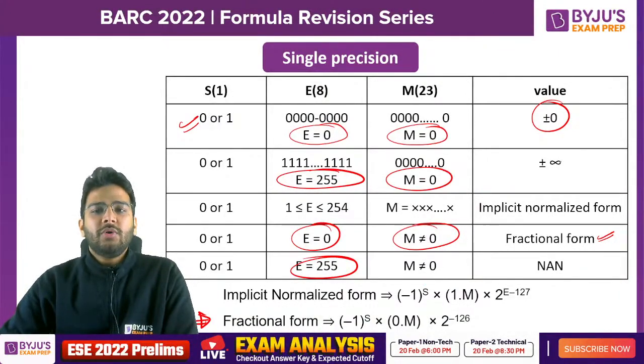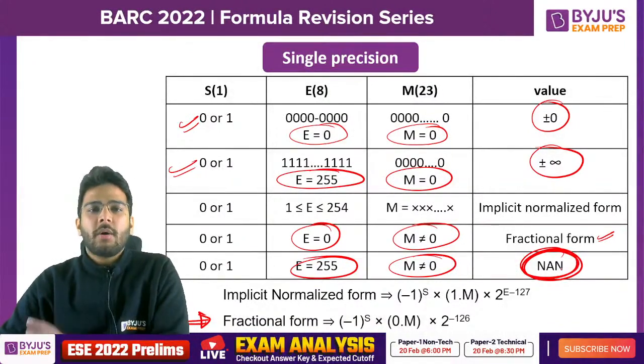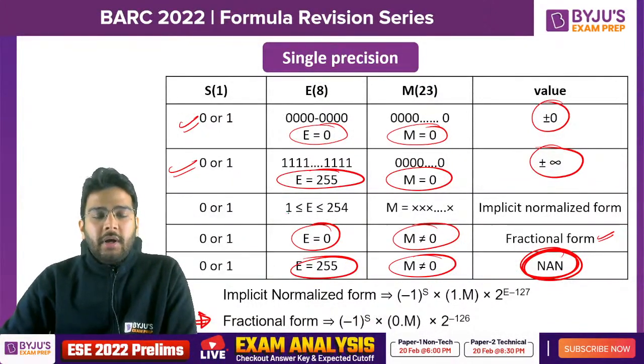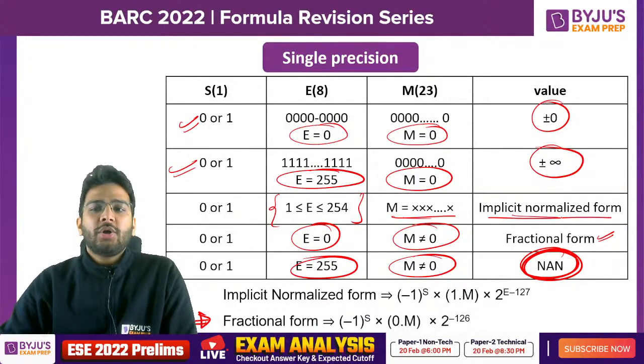If E is equal to 255, again two cases are there. M is equal to 0, then it is plus minus infinity depending upon the sign bit. M is not equal to 0, it is not a number. NaN means not a number. You cannot represent that number. So we have this combination for it. But if E is lying in the range 1 to 254 and M is anything, then it is implicit normalized form.